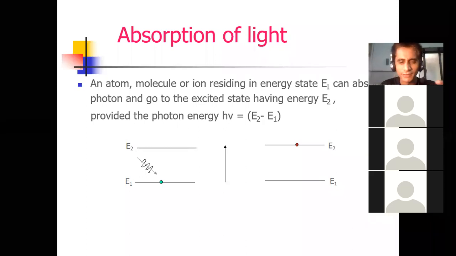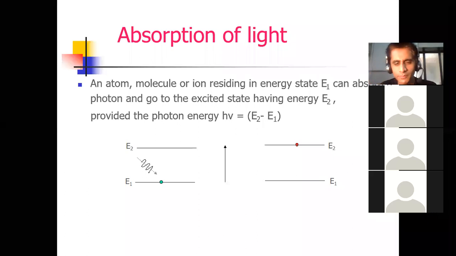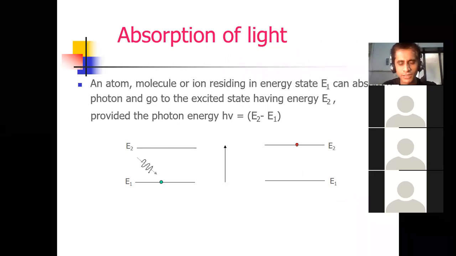What is the relation between nu, c, and lambda? Anyone? Yes, very good. Perfect. Nu equal to c by lambda, where c is the speed of light, and that is equal to 3 lakh kilometer per second, or 3 into 10 raised to 8 meter per second.